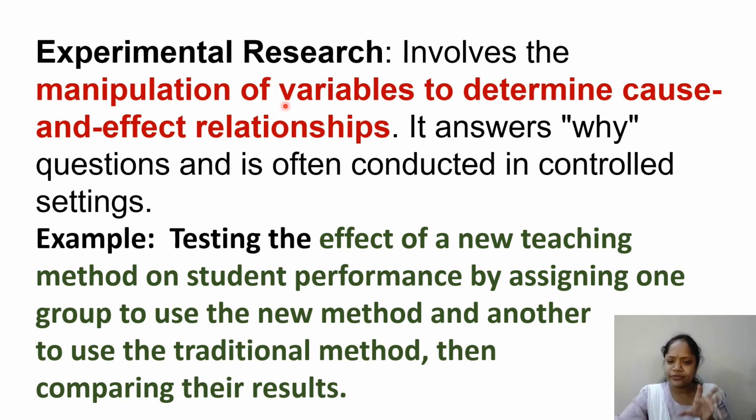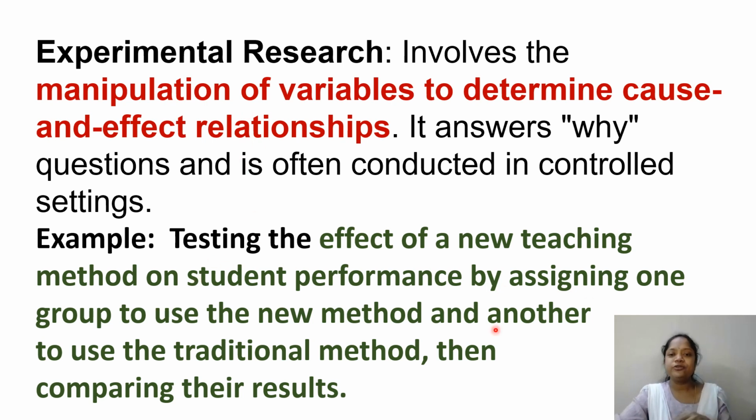Experimental research is one of the very important types of research. It has manipulation. That is the key term there. We have two variables in research, independent variable and dependent variable. We can do manipulation of the independent variable in experimental research. We have two groups in experimental research, the experimental group and the control group. For the control group, we don't give any treatment. For the experimental group, we give treatment. Then we compare. That is experimental research.